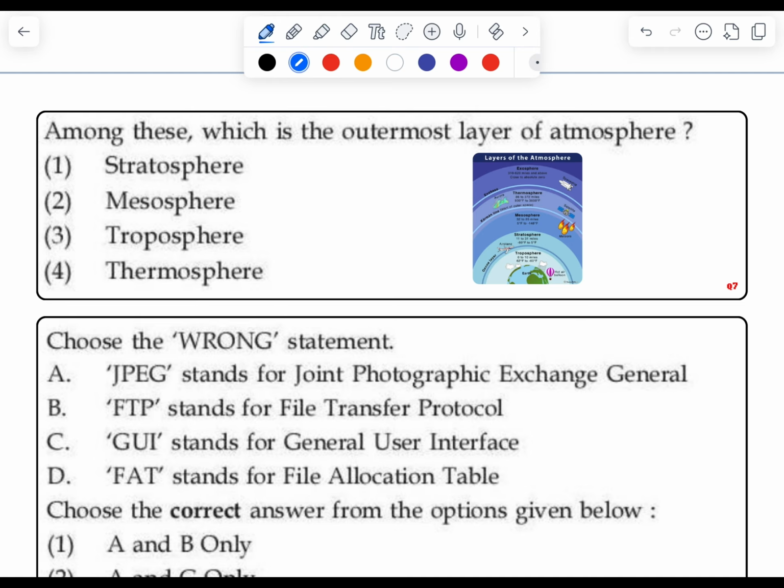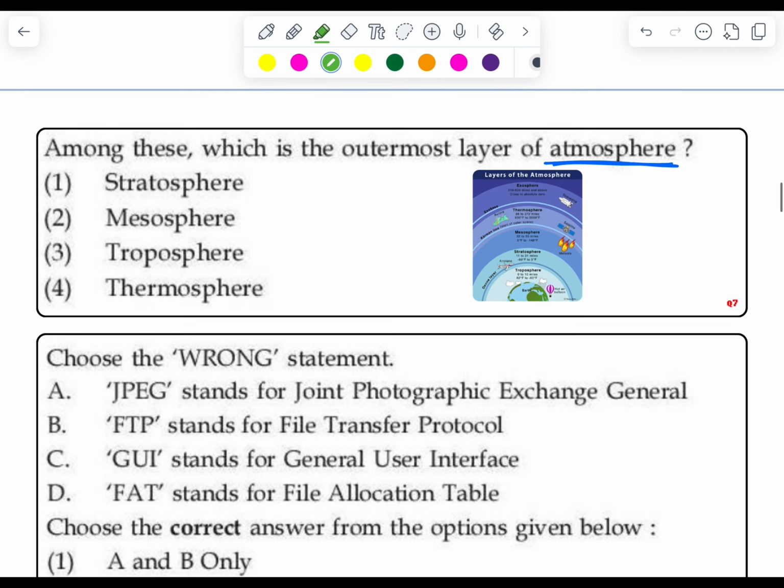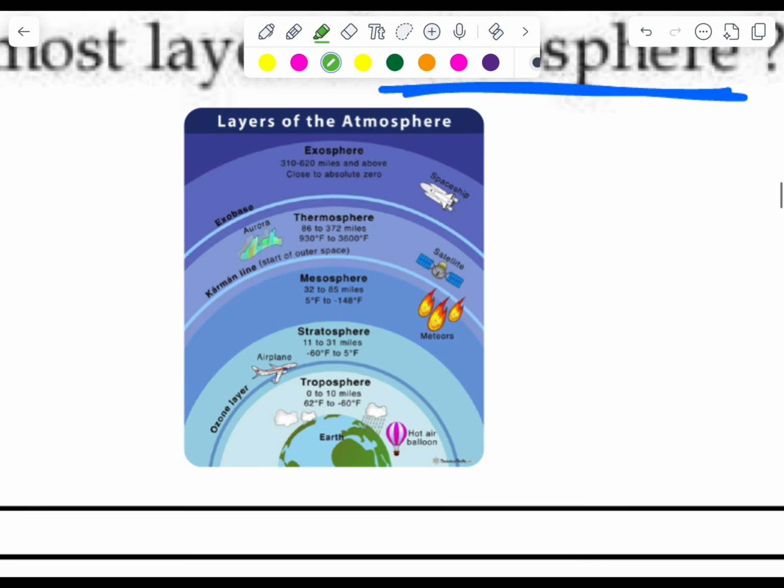Among these, which is the outermost layer of atmosphere? So first of all, let's discuss the layers of atmosphere. Here we have Earth. Above Earth we have troposphere, the first layer, second stratosphere, third mesosphere, fourth thermosphere, and the last is exosphere.